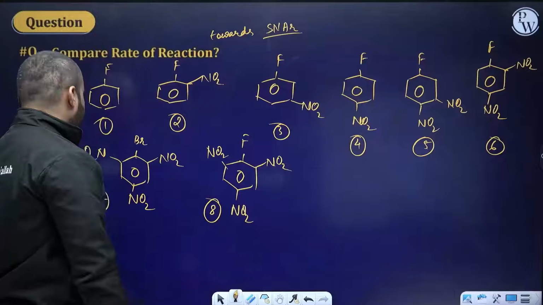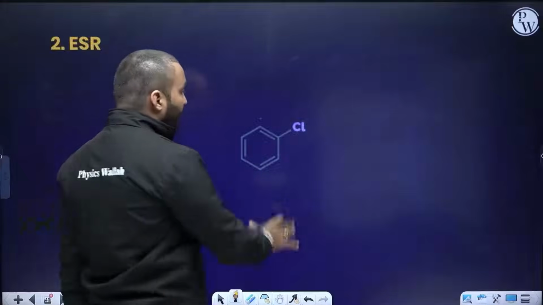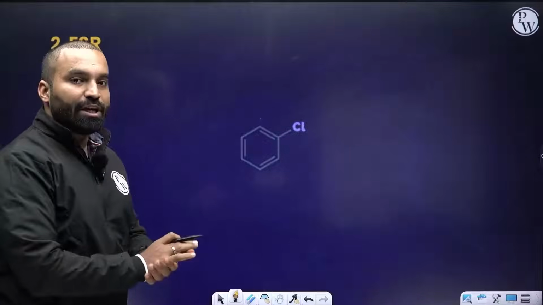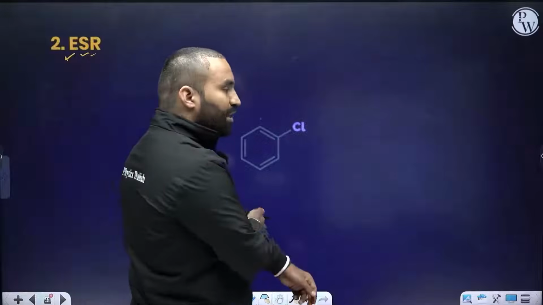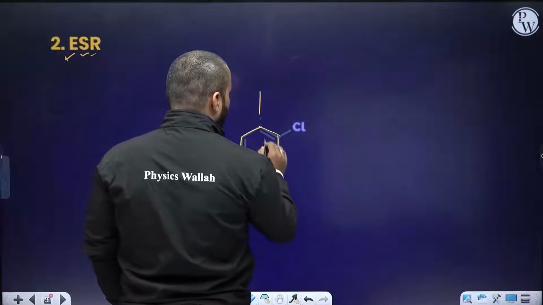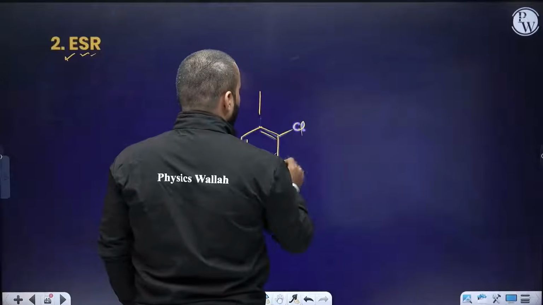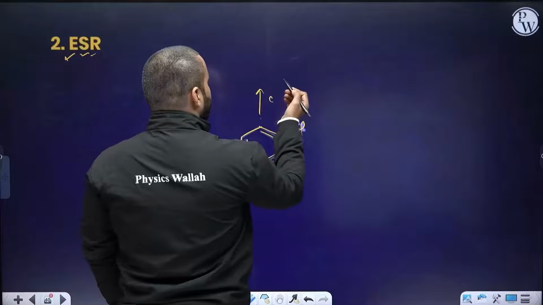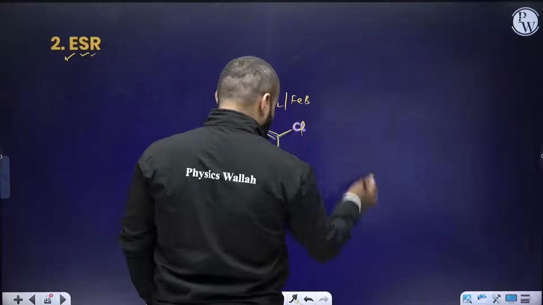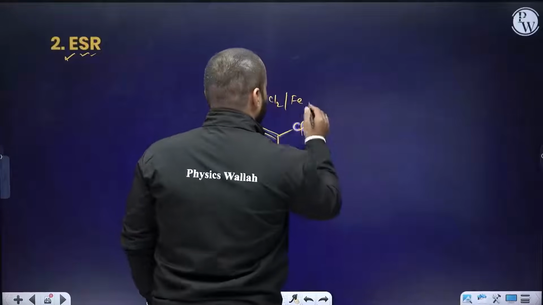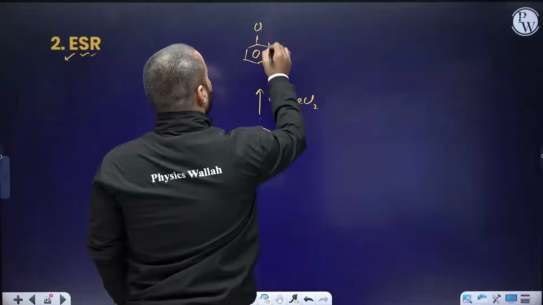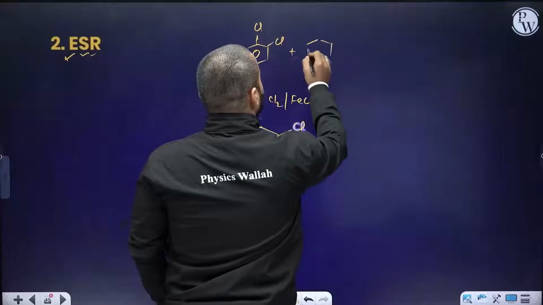Okay, next part. ESR, we have chlorobenzene. Now we want to do an electrophilic substitution reaction. That means we need to introduce an electrophile for this process. So one reaction that we can do, I'm sure you can see that. Now let's say I want to do another chlorination. Take FeCl3 or FeCl2. Then I will be getting two compounds, one ortho and one para isomer.